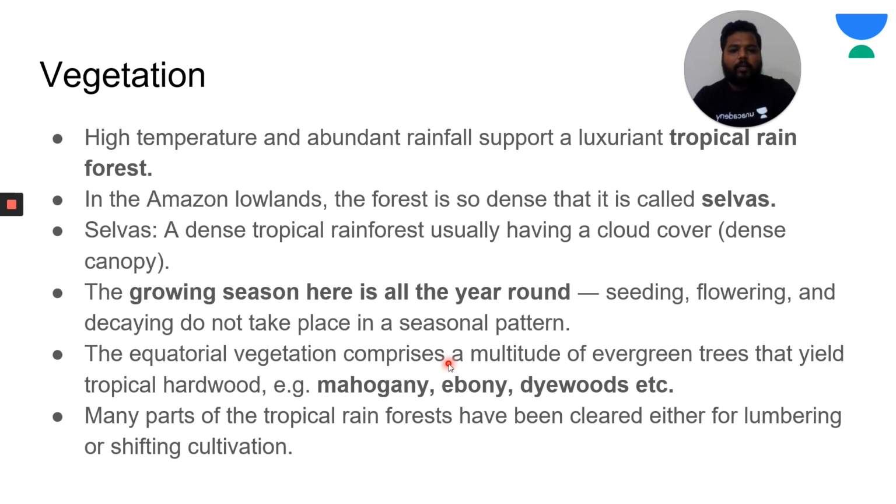So it grows all year round, and the equatorial vegetation comprises a multitude of evergreen trees that yield hardwood. So we would be finding hardwood like mahogany, ebony, dyewoods, etc. But these are not commercially exploited. Why? Because there are many factors which restrict it. If you could see in this region, we would be finding multiple species growth. In the upcoming slides, we will be discussing that multiple species growth.